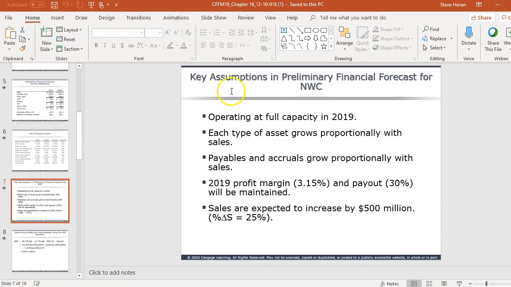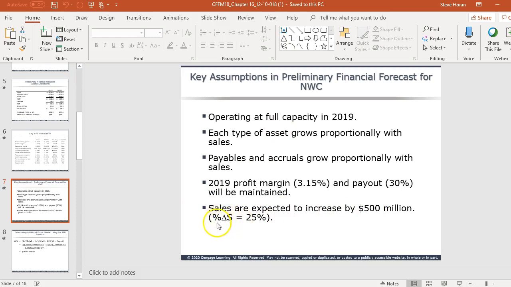And it says here some key assumptions in the preliminary financial forecast for NWC, which is net working capital. Right now we're at full capacity in 2019. And recall that we want to grow. We're in millions, so we're at 2 billion, and we're going to go up to 2.5 billion. So we expect to grow sales by 25%.